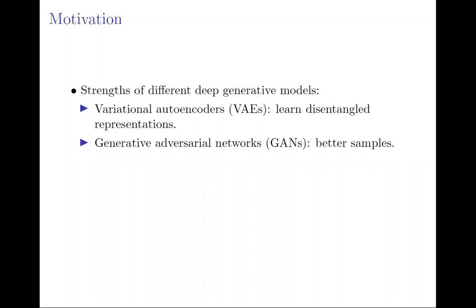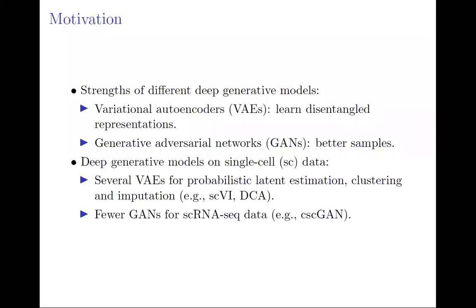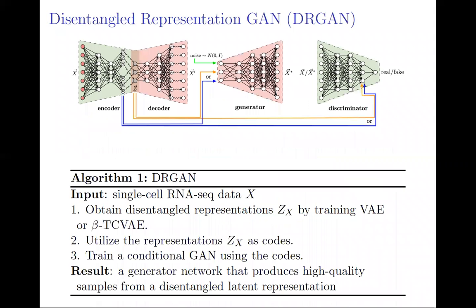There are two main branches of deep generative models, and they have different strengths. Variational autoencoders, VAE, are able to learn disentangled representations, and generative adversarial networks, or GAN, generally give better samples. For single-cell data, several VAE-based methods have been used for probabilistic latent estimation, clustering, and imputation, such as scVI and DCA, while fewer GAN-based methods are applied to single-cell data.